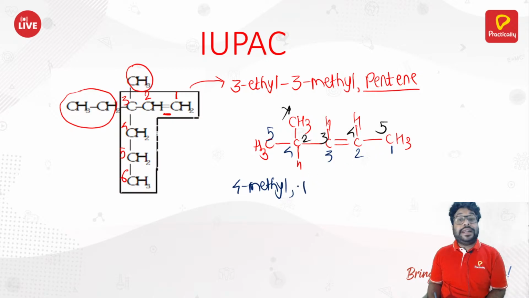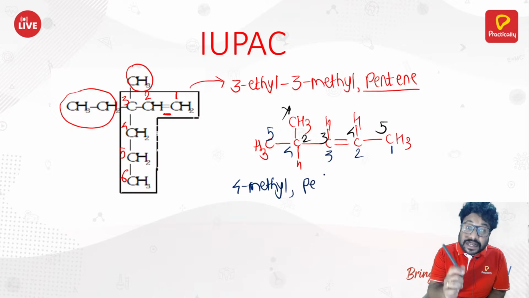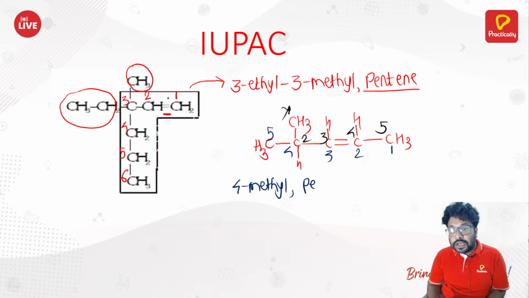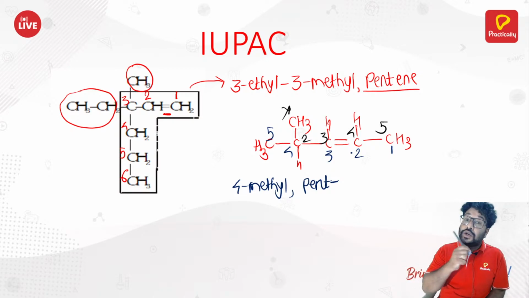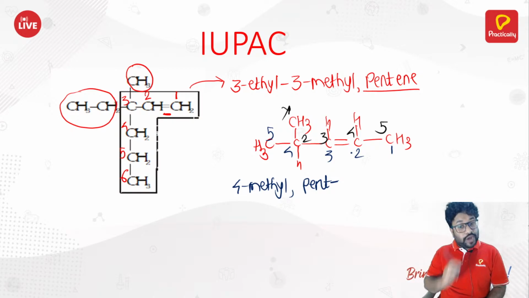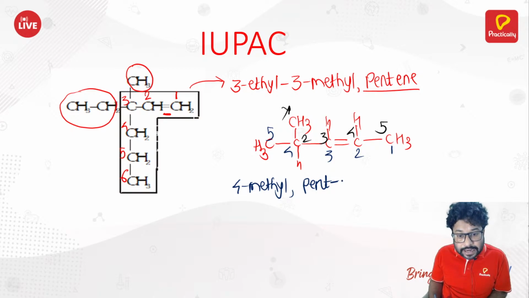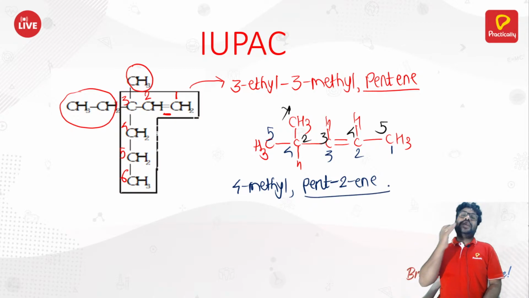Now, the longest chain has 5 carbon atoms, right? So you can't write pentene directly. You also need to tell the position where the double bond is present. In the earlier example, the double bond was present at the very first carbon, so you just wrote pentene. But here you can't write pentene. You need to write pent and a number. What is the number? 2 and 3, right? It could be 2, it could be 3. But between 2 and 3, which is the smaller number? 2 is the smaller number. So you should write 2 here. 4-methylpent-2-ene. That is how you name the alkene.